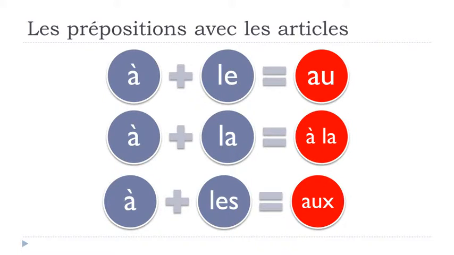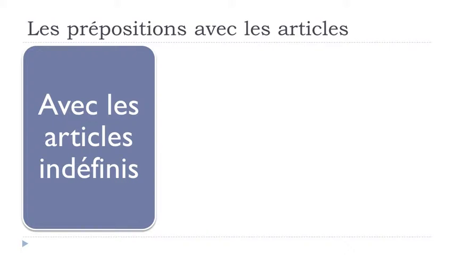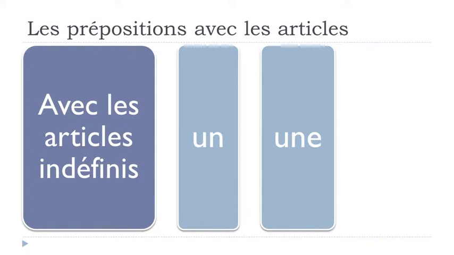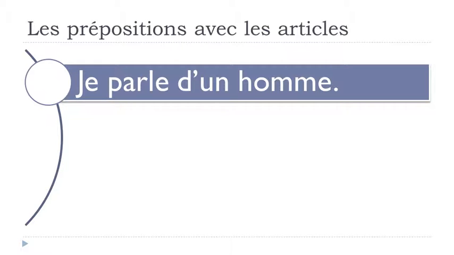Okay? And now let's have a look at de. So exactly the same thing. We'll see how de will react. So first, avec les articles indéfinis. Okay, so un, une, and then des. All right. So I took this parler again. Keep in mind that if we've got this parler and then we use the preposition de, then it's to talk about something.